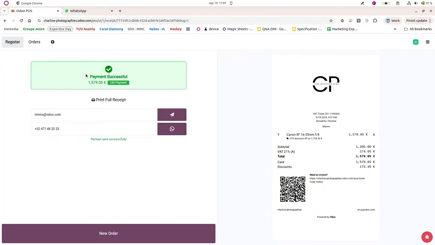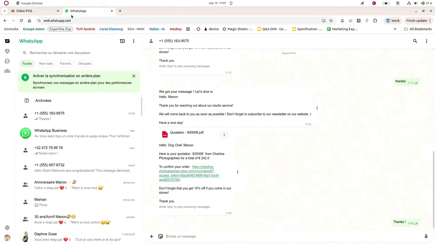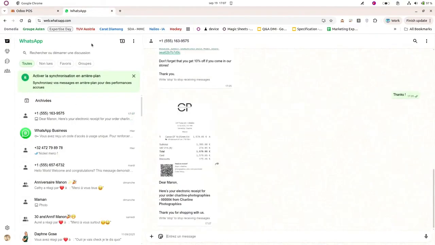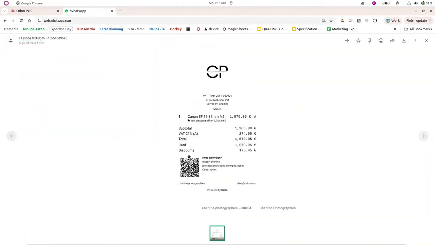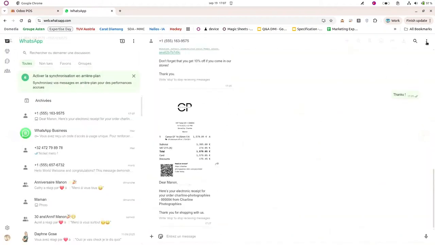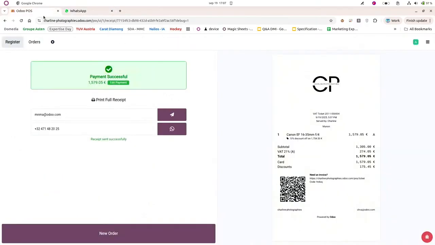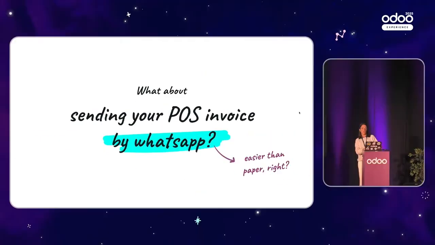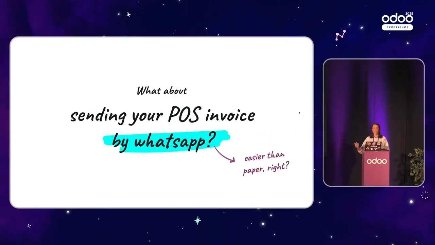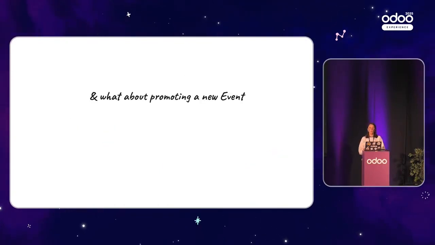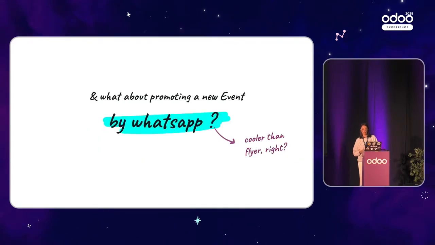and then we will receive it directly in my WhatsApp app. Here, it takes a few seconds. So here it is. I have my receipt. This is directly synchronized with my point of sale application. So now I can go back into my backend. Now, you have seen I've sent a quotation, I've sent a sale order, now I've sent a POS invoice thanks to WhatsApp. But what about promoting a new event by WhatsApp?